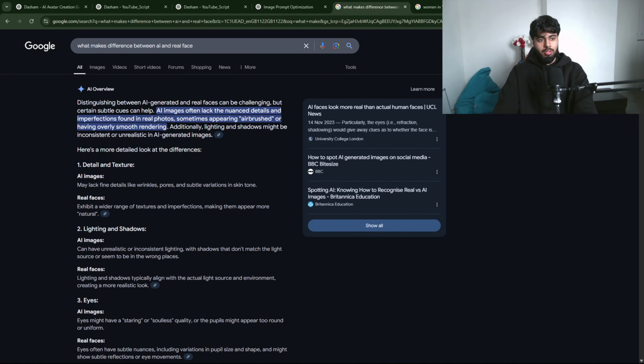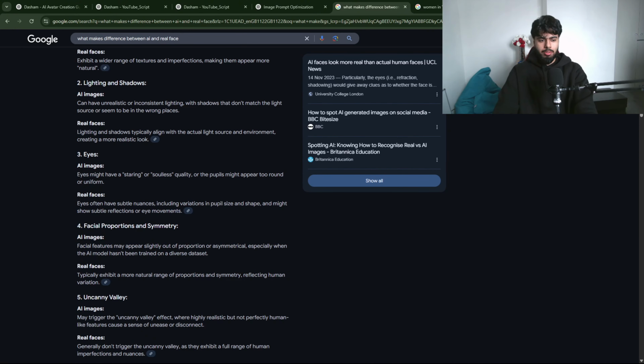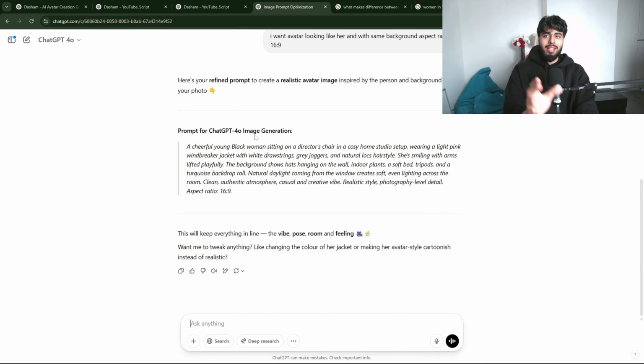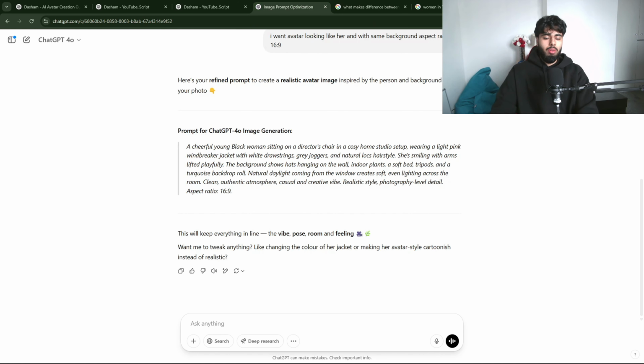So basically you need to go to Google and search what makes the difference between AI and real face. It will give you some type of differences. I'm just gonna use it as a resource. I'm just gonna tell ChatGPT that you need to make sure the avatar looks like a real person. A normal person does have an asymmetrical face, does have some type of wrinkles, some type of imperfections. It's quite important to follow all the things which make it more real instead of making it a normal AI image, because that looks really fake.